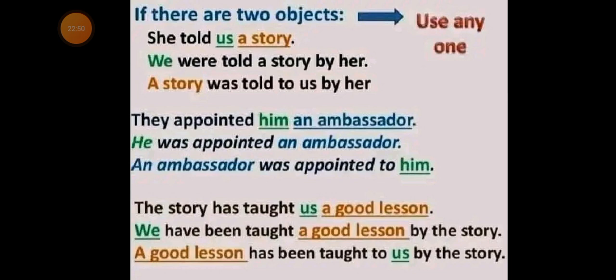Now, in the passive voice, we have two alternatives, which are: he was appointed ambassador, or he was appointed an ambassador. Then, an ambassador was appointed to him.